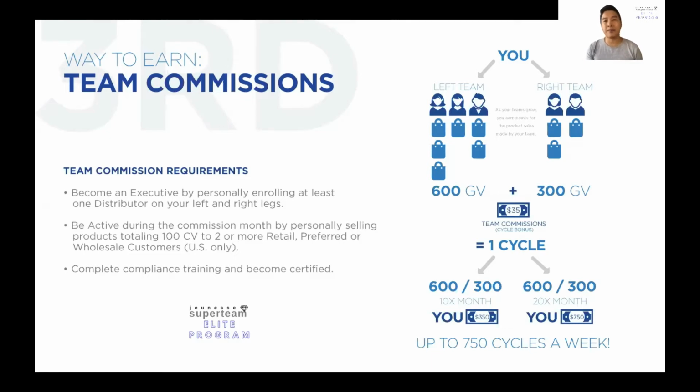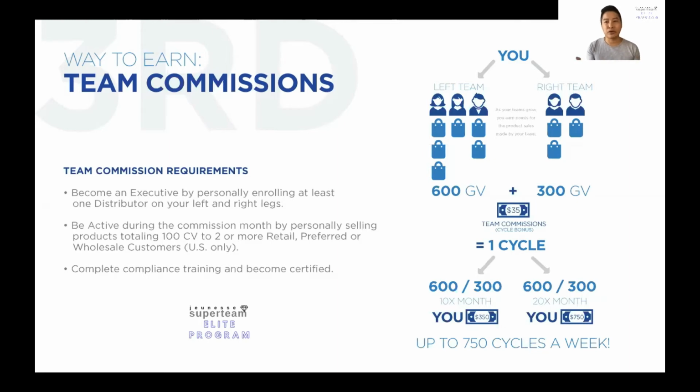Basically, you start to enroll people into running the business, or enroll people into using the products as a consumer. You start to have an accumulation of points. For example, if you have someone on your left team and someone on your right team, you become an executive.